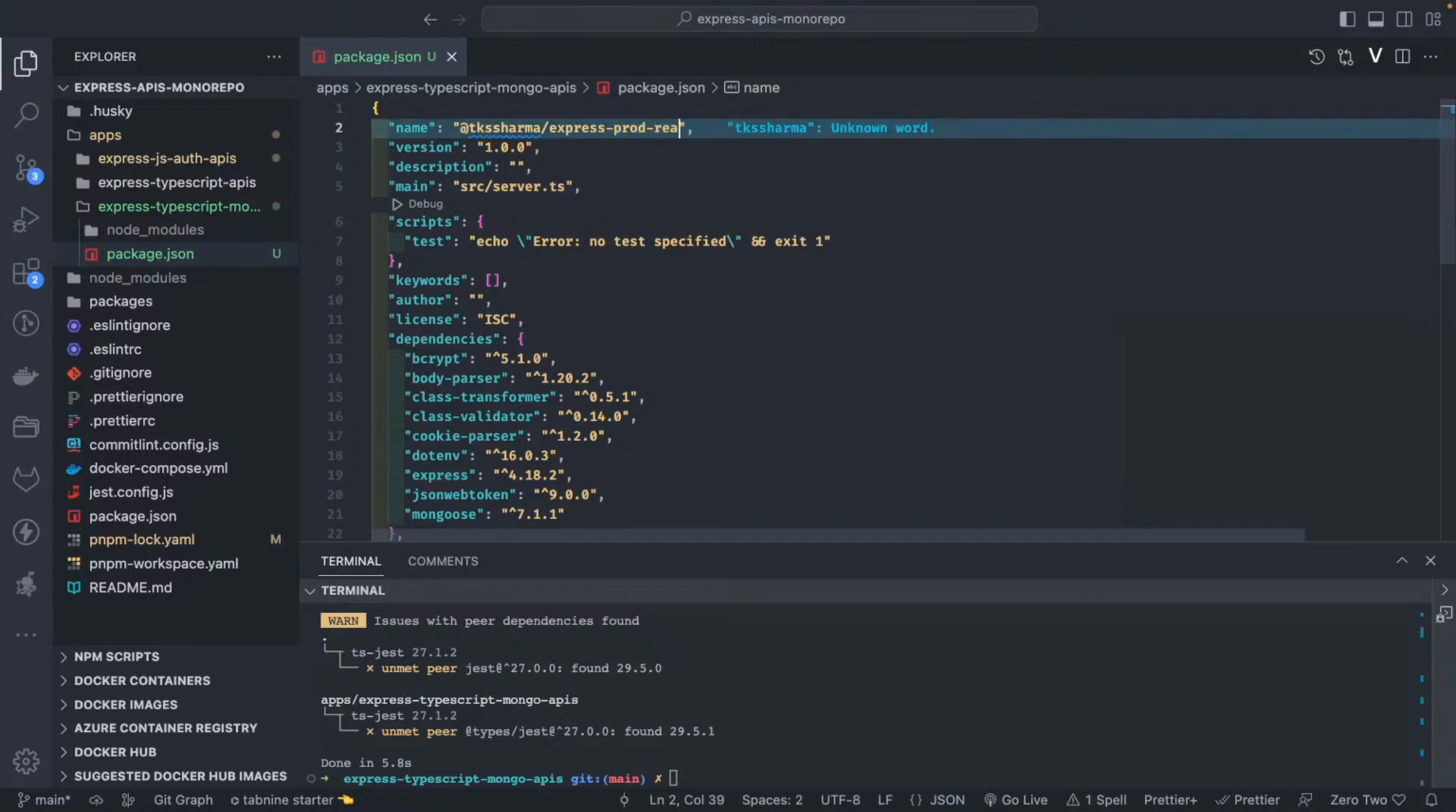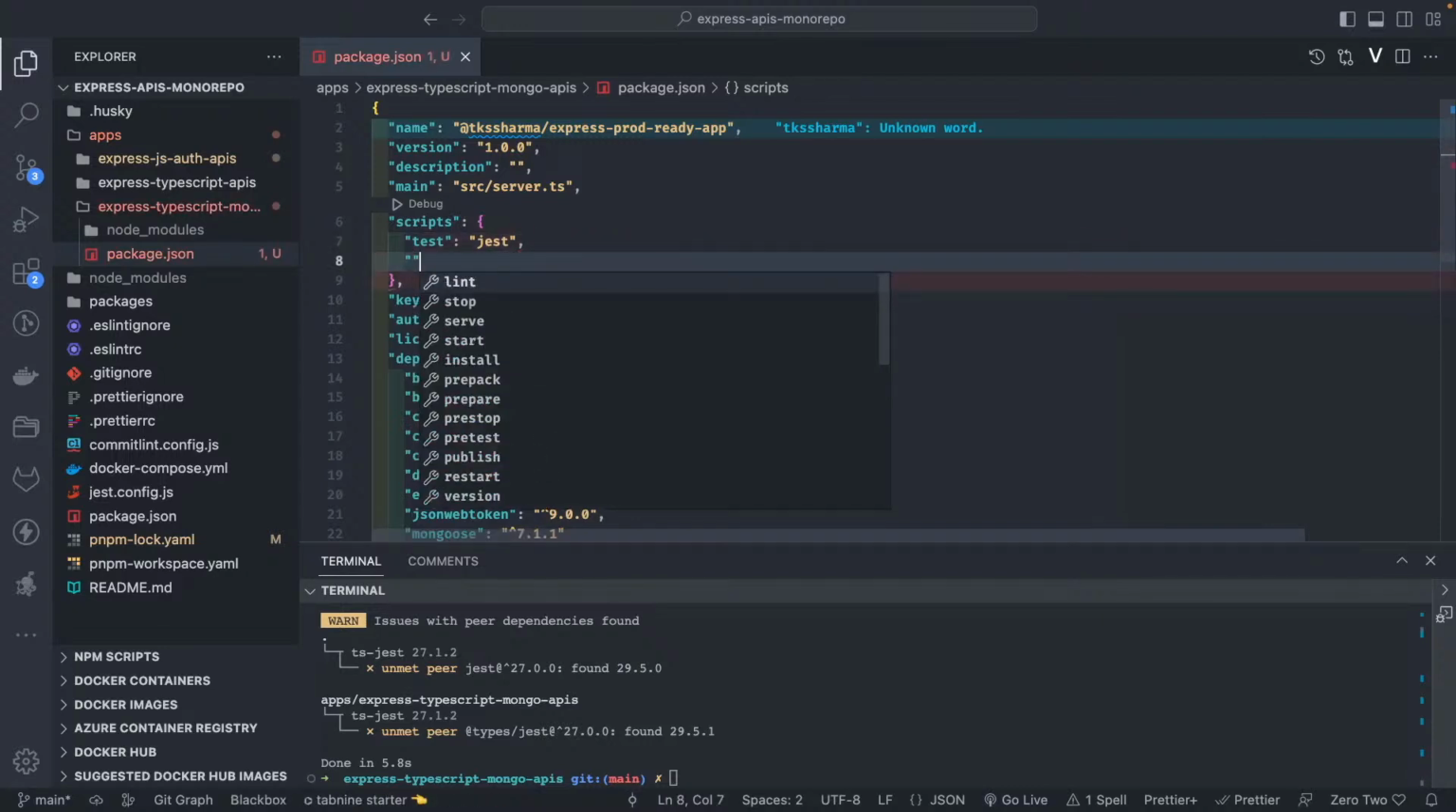Express prod ready app. Okay, and for test we can just use the jest command. Jest is a test runner, that is enough for doing everything. And for running dev, you can use nodemon.